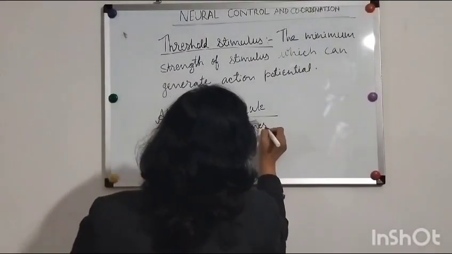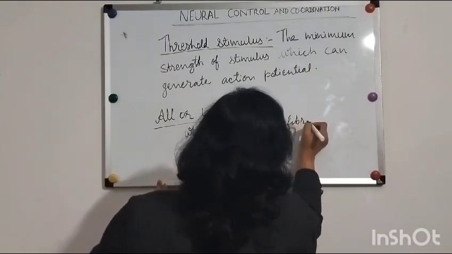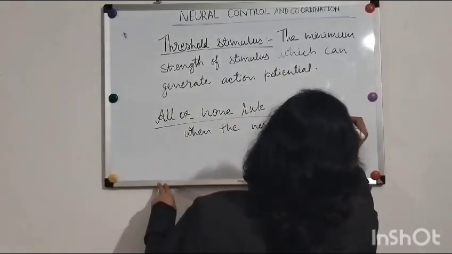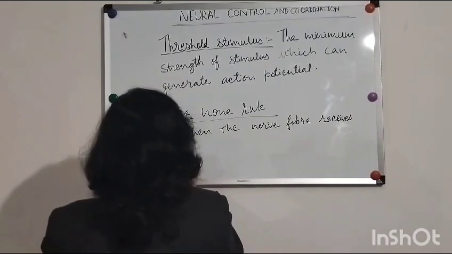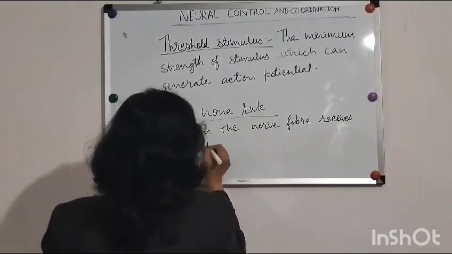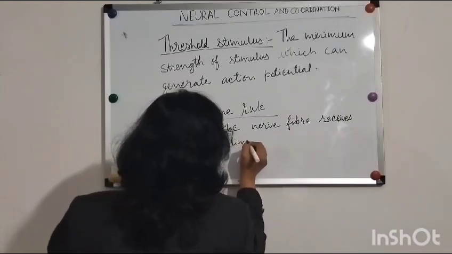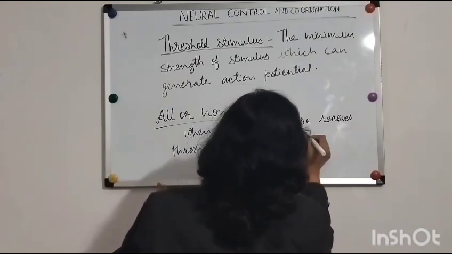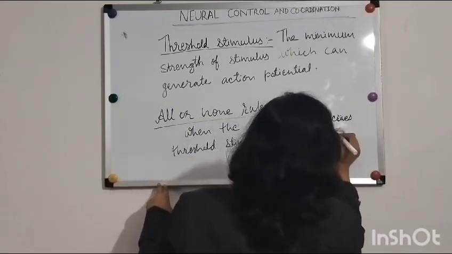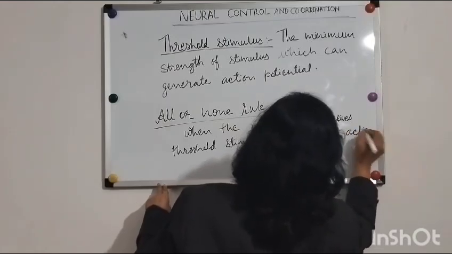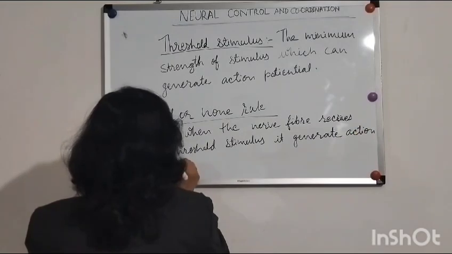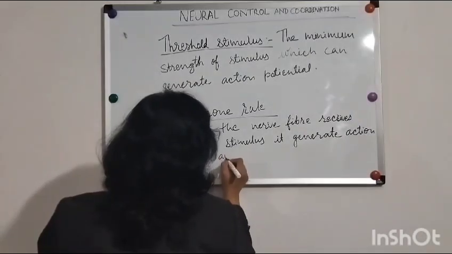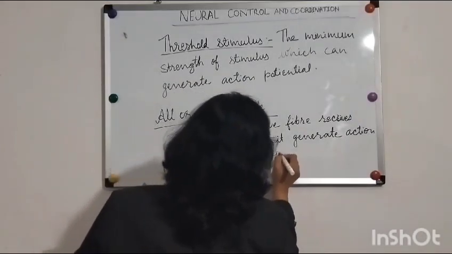When the nerve fiber receives a threshold stimulus, it will generate an action potential and it conducts the nerve impulse.